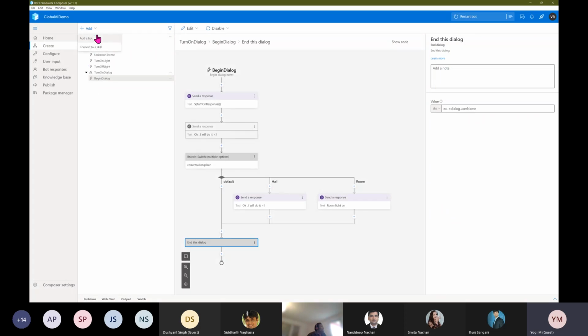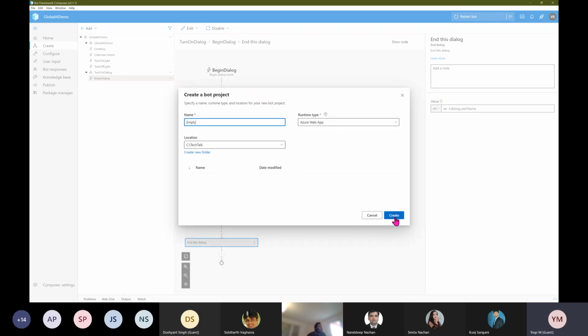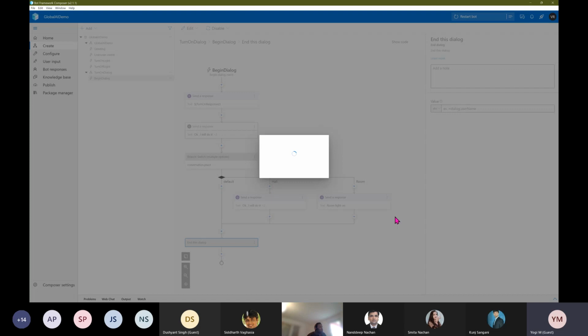Maybe I will add and show it. Add a bot, create a new bot, template name, select this one, and create the bot. Hope it will create fast.